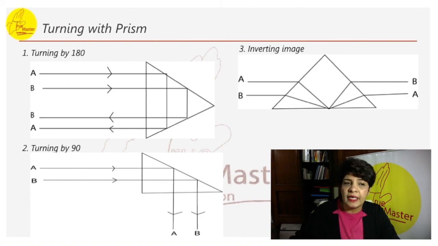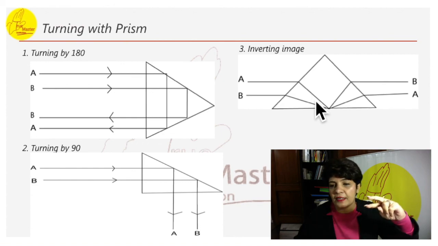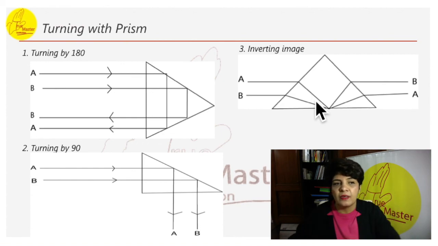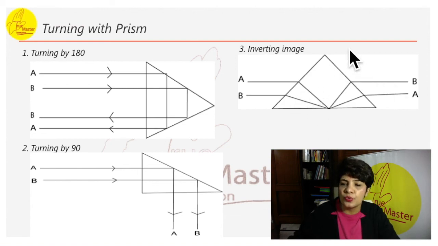To invert an image without deviation of rays, if the signals are coming AB and we want to make it BA, we use an erecting prism. See, this is an erecting prism. This prism is also used in binoculars. Light enters, it is refracted here, and again it is reflected back. Okay, and from here refracted again. The incident ray which was on top emerges at the bottom. So it inverts AB to BA.